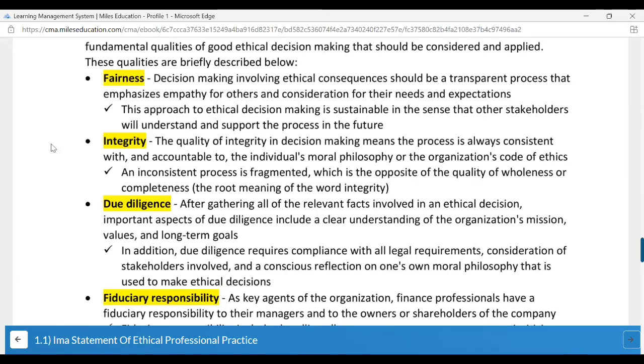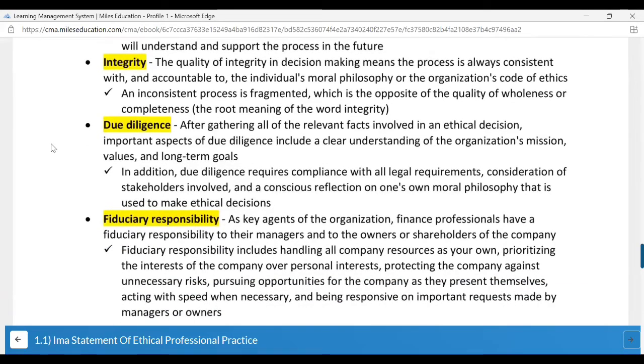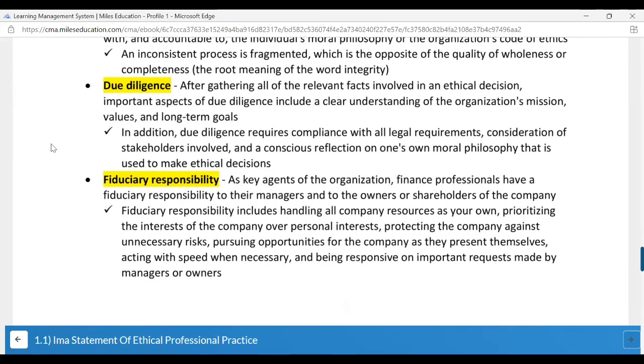Due diligence. After getting all the relevant facts and figures, important aspects of due diligence include a clear understanding of the organization's mission, values, and long term goals. Fiduciary responsibility. As key agents of the organization, finance professionals have a fiduciary responsibility to their managers and to the owners or shareholders of the company.